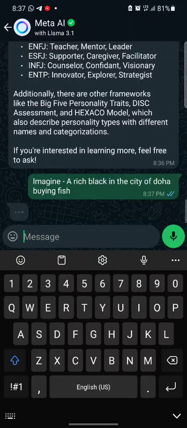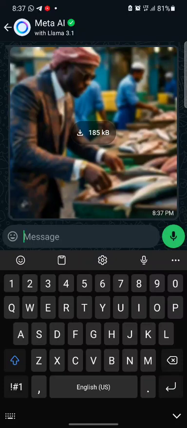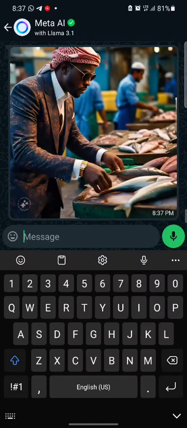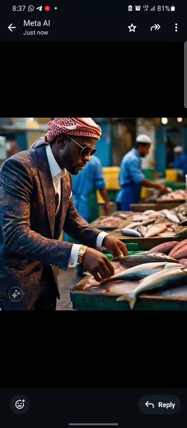You can say, what is my business with fish? But just for the sake of this practical. So you can see this image it brought out, a rich black man buying fish. So that is it, and that is that.